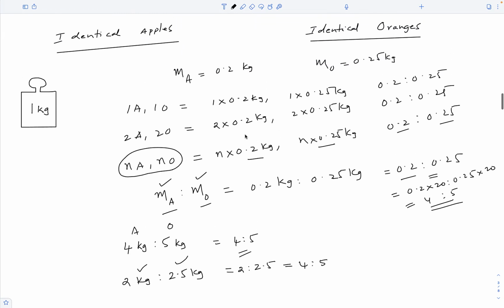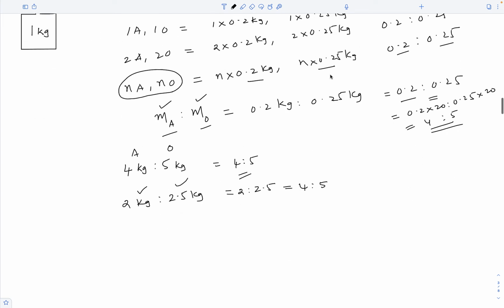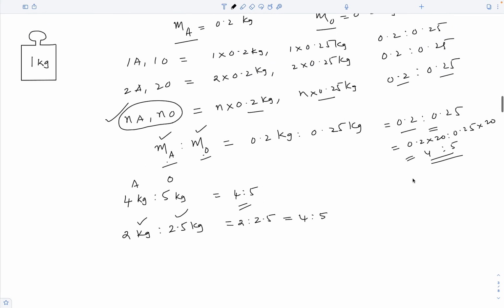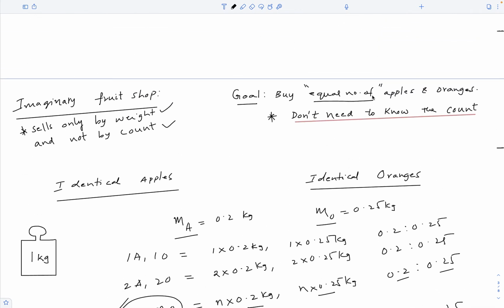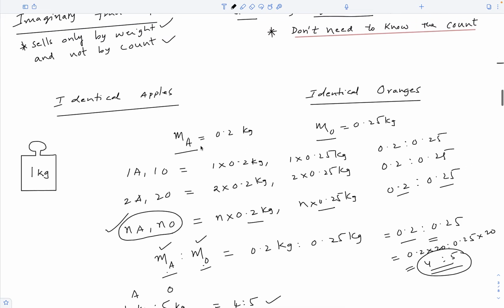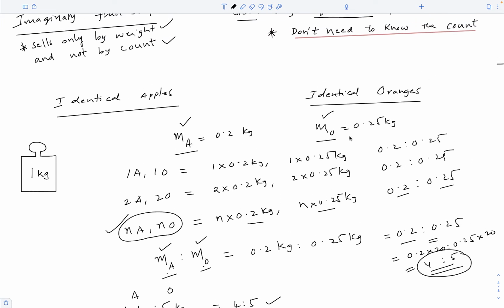See, we are no longer looking at the mass of an apple and the mass of an orange. We are only comparing the ratio between the weights that we buy with the ratio between the mass of one apple and the mass of one orange. If they are equal, then we are guaranteed to have equal number of apples and oranges. So all the information that we need to answer this question is just this ratio. If you know this ratio, you can answer this question. You don't need the mass of an apple and the mass of an orange.